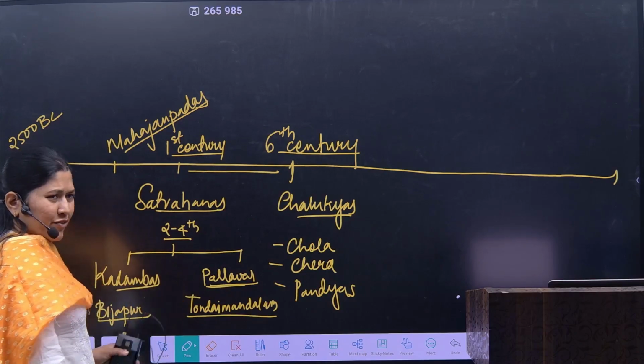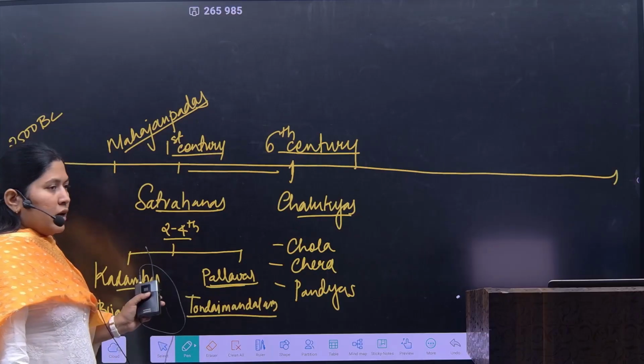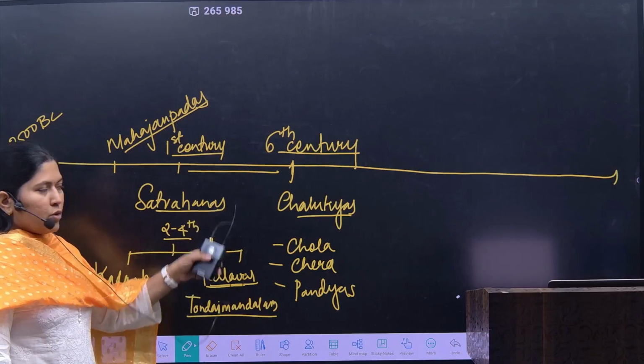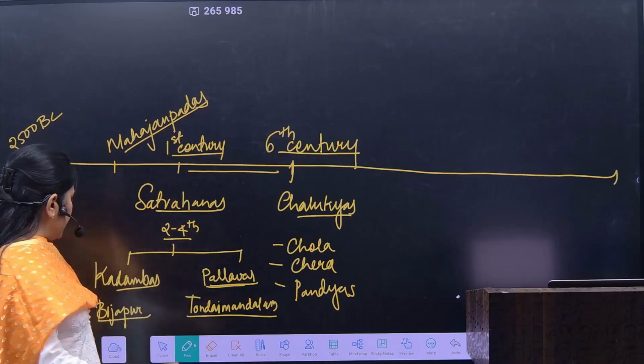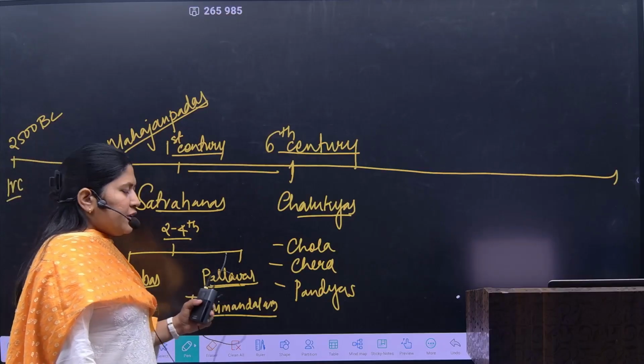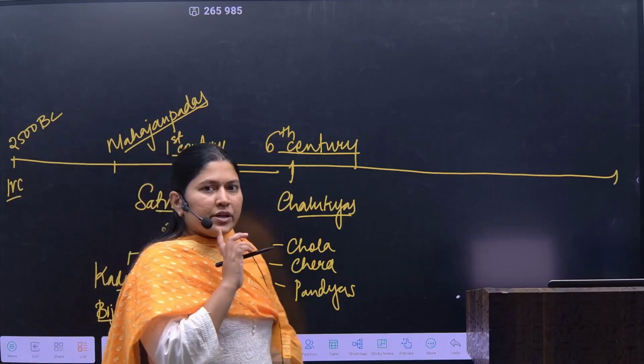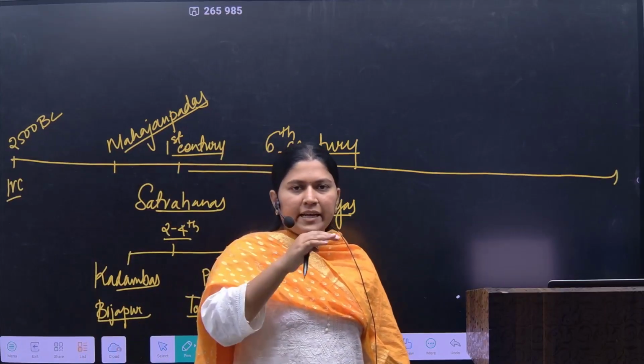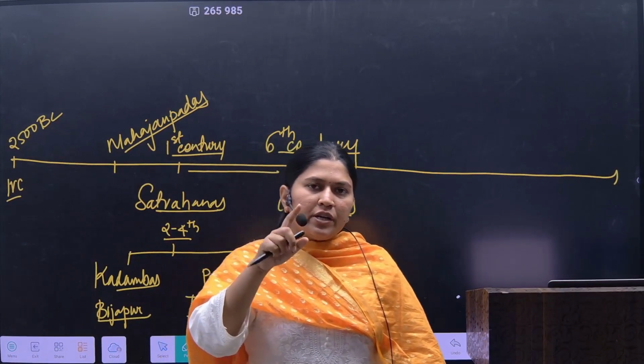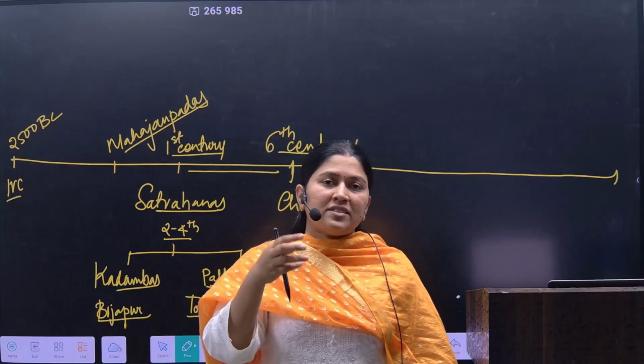Okay, so of course the Kadambas were being defeated by the Chalukyas. And after that we'll see the development of Chalukyas. But what about the second feudatory? So the second feudatory, once the Satavahanas get declined, would be positioning themselves as an independent